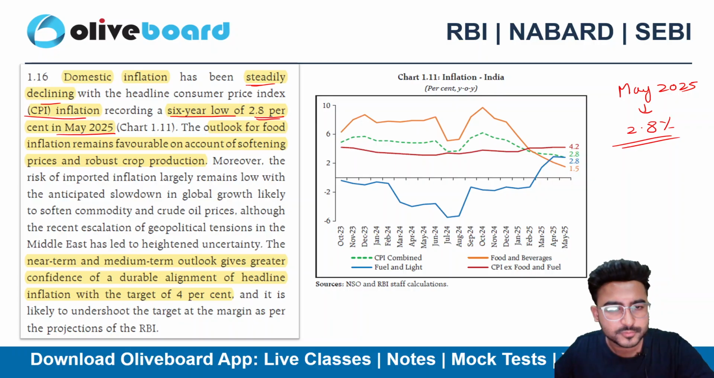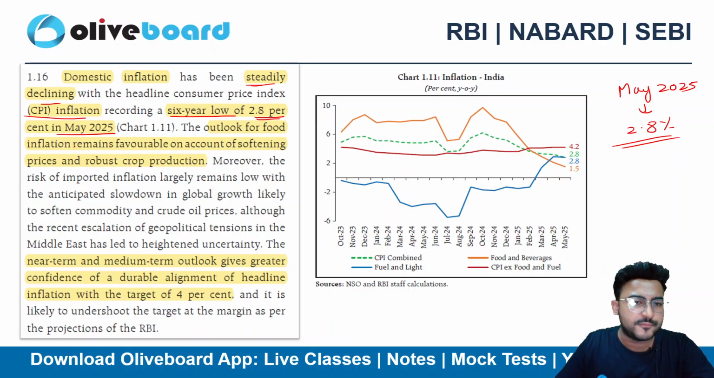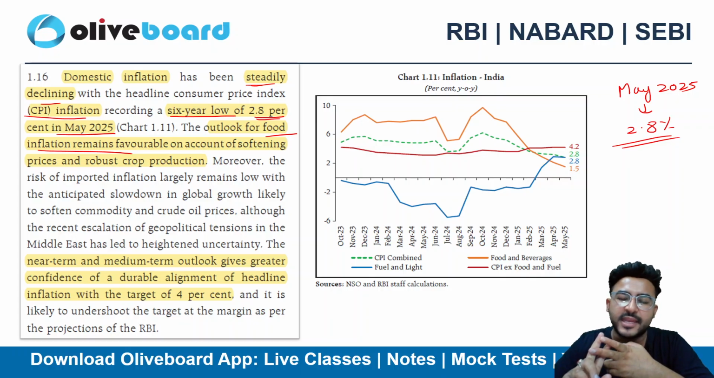Okay. So the outlook of food inflation remains favorable. Again, food inflation also remains favorable. There are only two things that can create a mess: food inflation and fuel inflation, right?